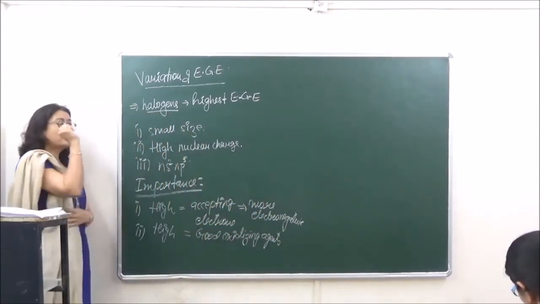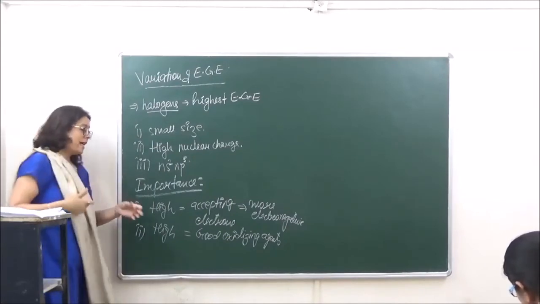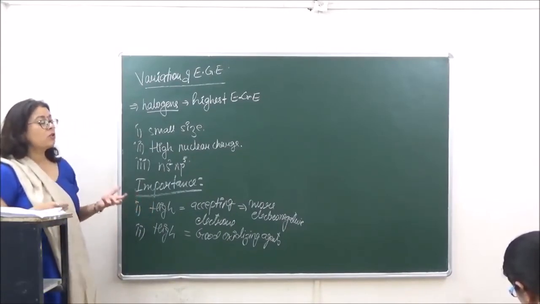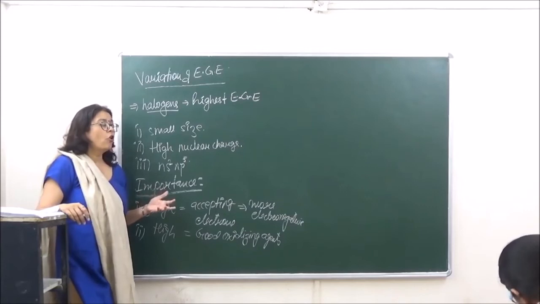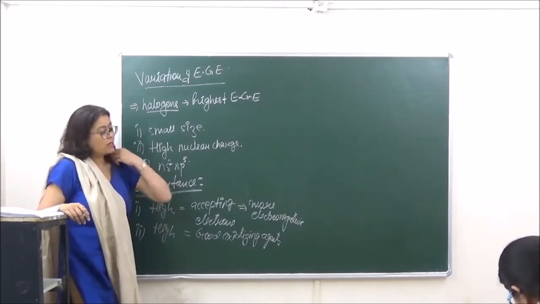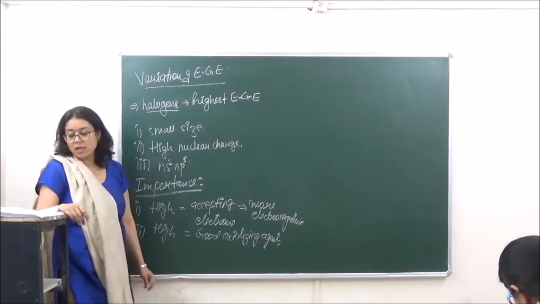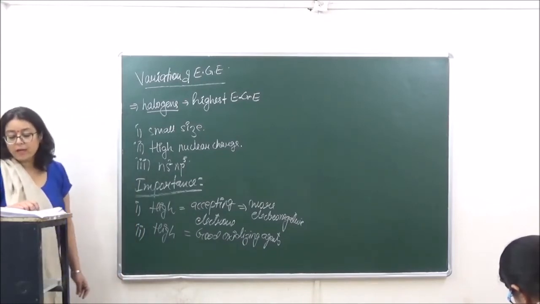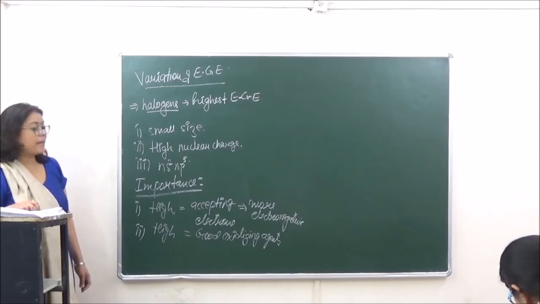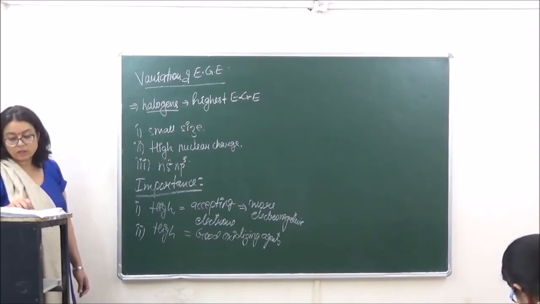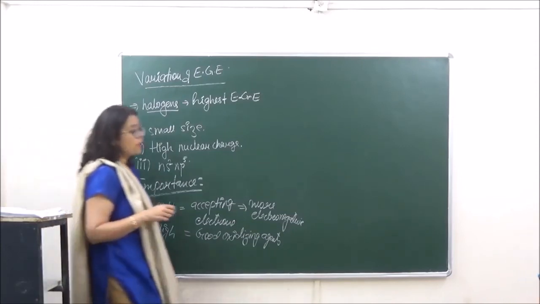Fluorine is the best oxidizing agent. Although the value for fluorine is higher, we will study later why fluorine is the best oxidizing agent, but a high value will lead to better oxidizing agents. Now we studied two properties.